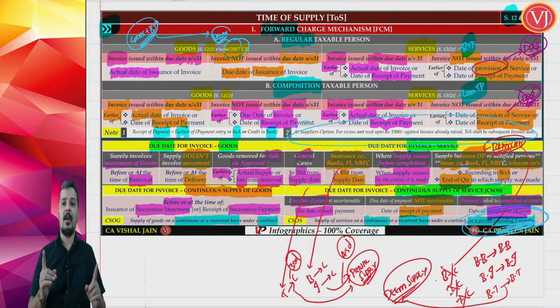Even if the question is not asking about the due date of invoice, if the question is about FCM, whether goods or services, always first find out the due date of invoice.